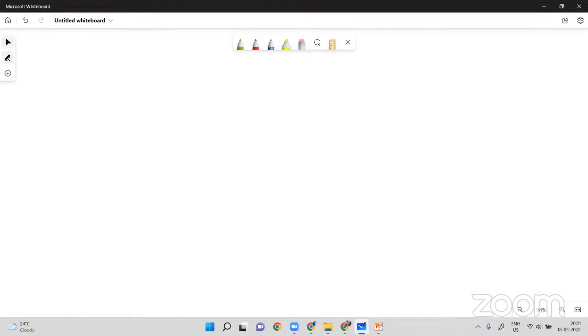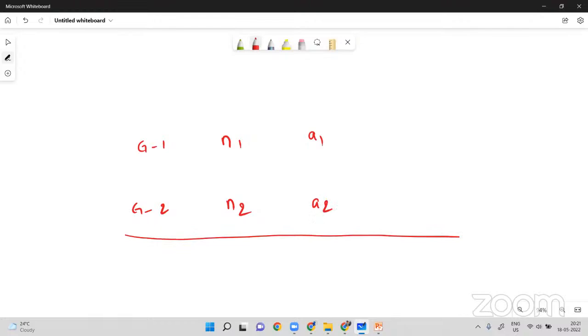evolved from averages. The same question I am going to write here. There are two groups, group 1 and group 2. The number of people in group 1 is n1, number of people in group 2 is n2. Their averages are a1, a2. So how did we calculate the overall average of the two groups? n1 a1 is the overall total of group 1, n2 a2 is the overall total of group 2.